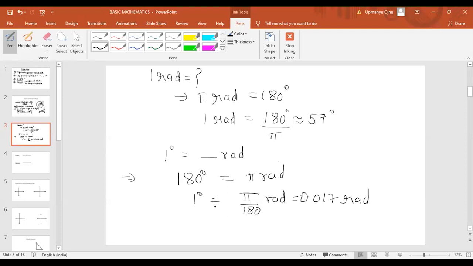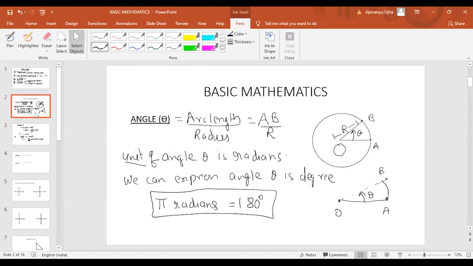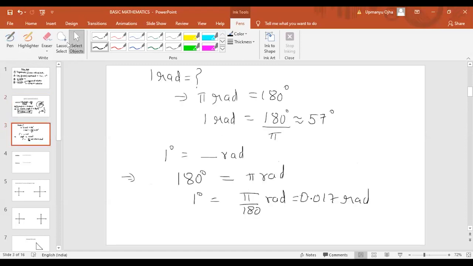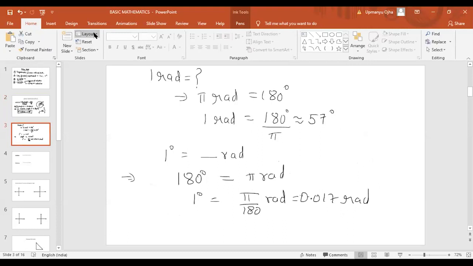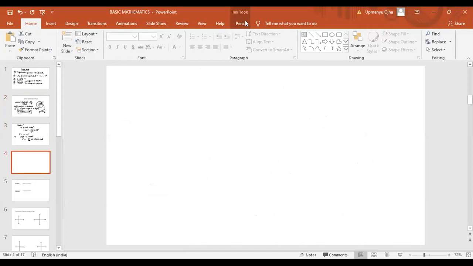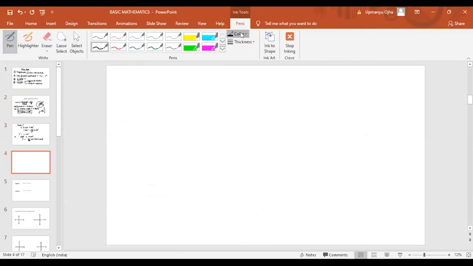So we can see here 1 degree is equal to 0.017 radians, and 1 radian is equal to 57 degrees. In this way we can convert one form of angle into another by using the relation pi radians is equal to 180 degrees. Now, if I ask you what is the value of 60 degrees in terms of radians, can we find this value? Okay, let us try this.